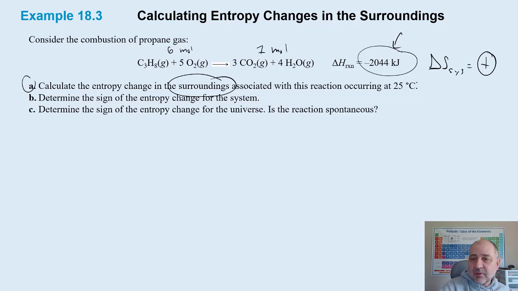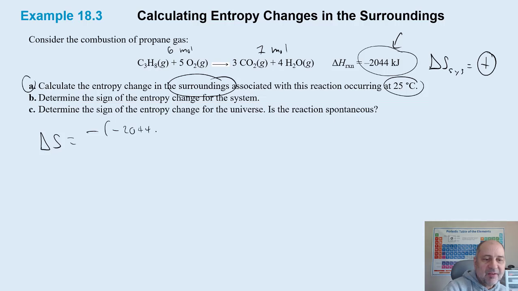And I'm doing this reaction at 25 degrees. So it's the same delta S. And I'm going to do negative times a negative. So in this case, Q is going to be 2044.